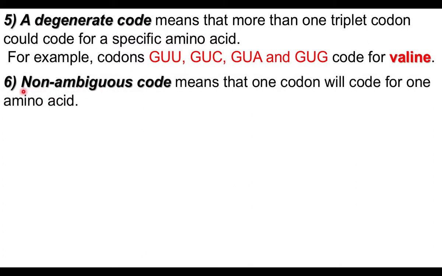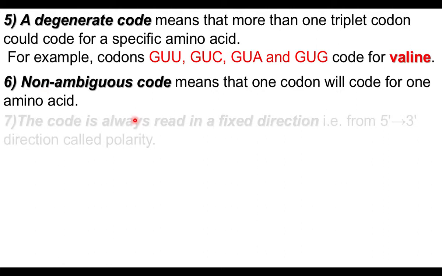The genetic code is non-ambiguous. That means that one codon will code for one amino acid only. GUG is one codon. It can code for valine only, and cannot code for another amino acid. One codon will code for one amino acid. This is called a non-ambiguous code.